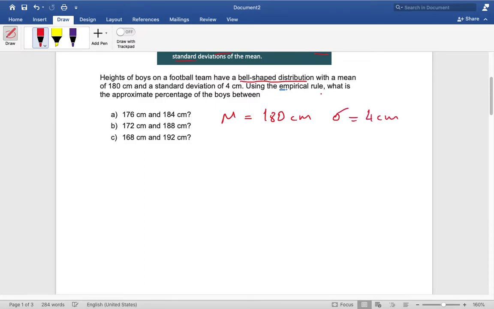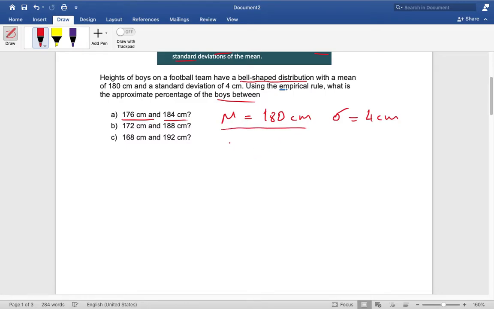Using the empirical rule, what is the approximate percentage of the boys between 176 and 184 centimeters?